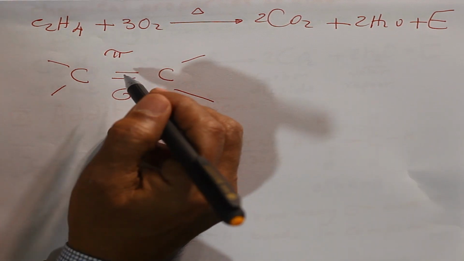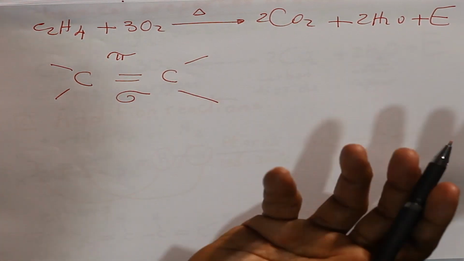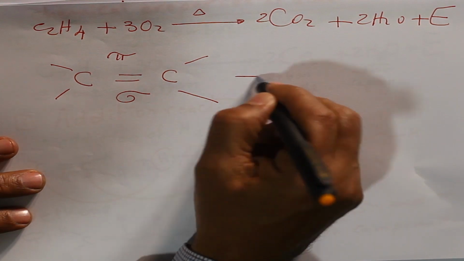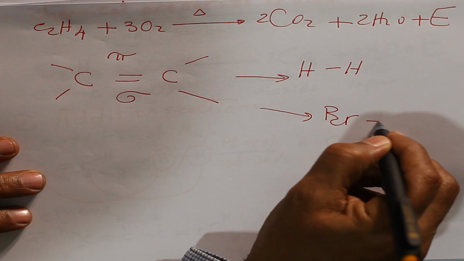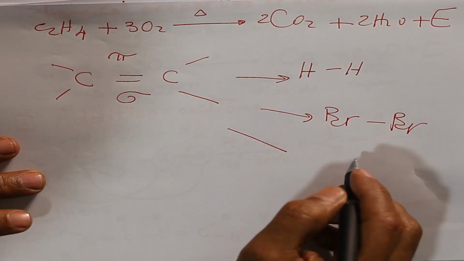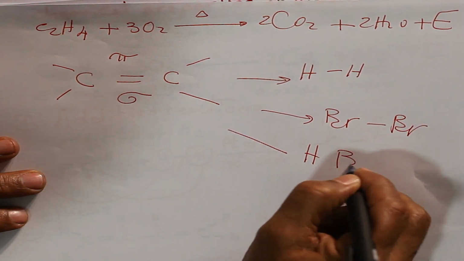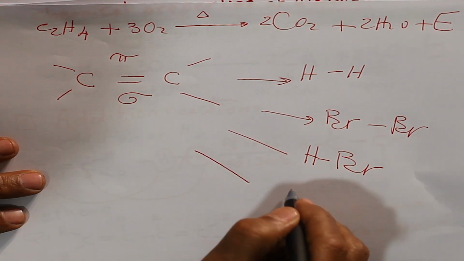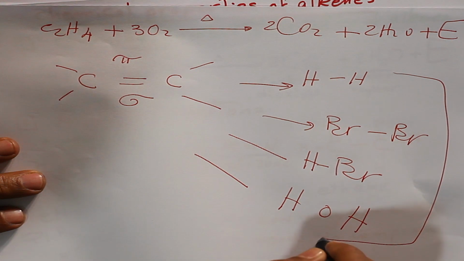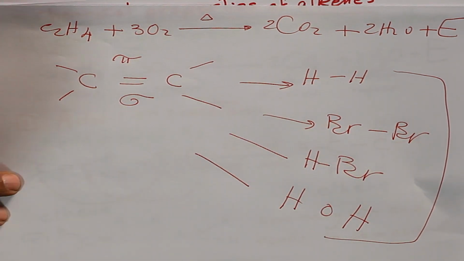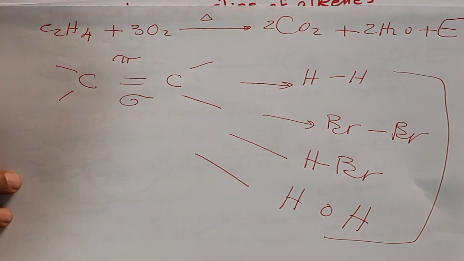Due to the presence of the pi bond, it is easily broken, so it can react with hydrogen, with bromine, Br2, with HBr, and with water. All of them by addition reaction because the pi bond is easily broken.